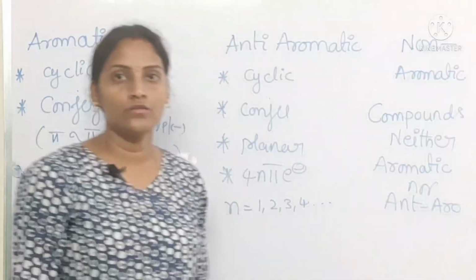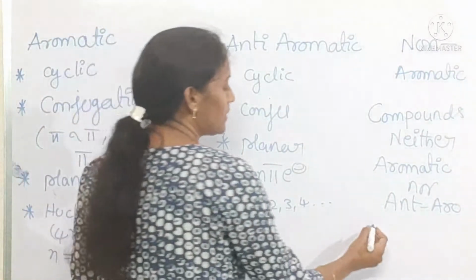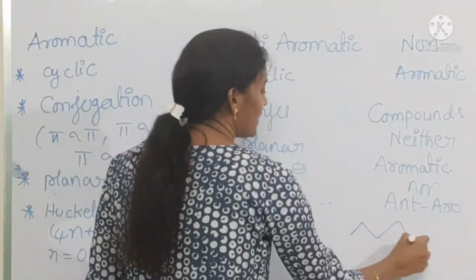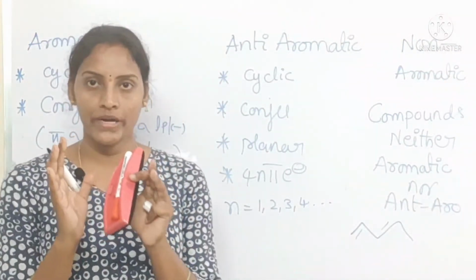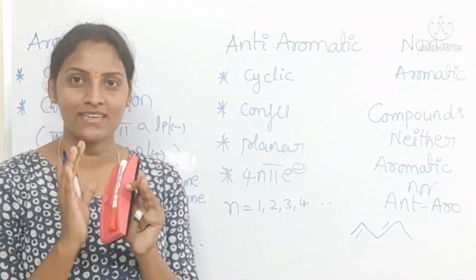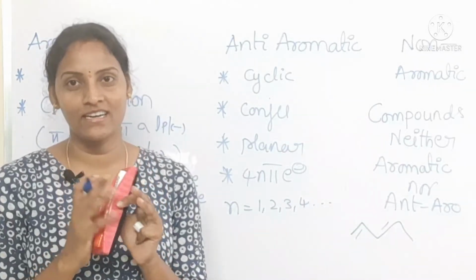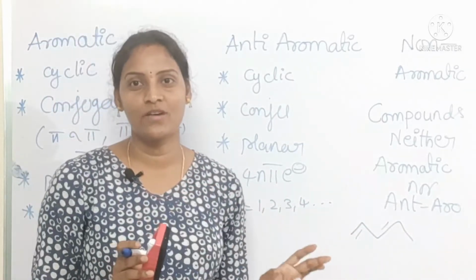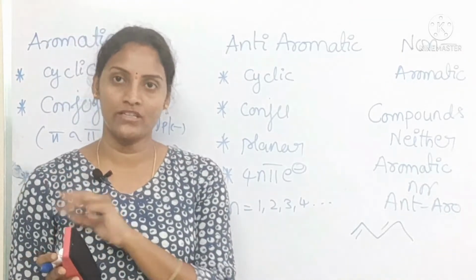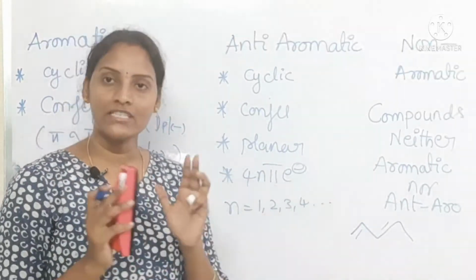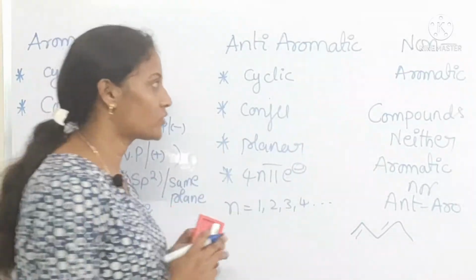For example, this one, just imagine this is a compound. For fulfilling aromatic or anti-aromatic, what is the first condition? Is it cyclic or not? This is not a cyclic compound, so no need to check further conditions. It's a straight chain compound, so it belongs to non-aromatic.